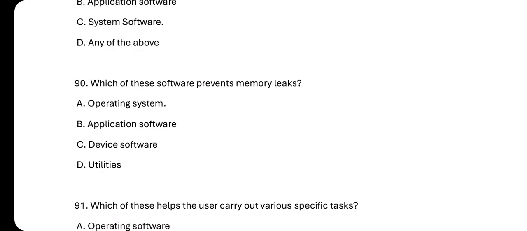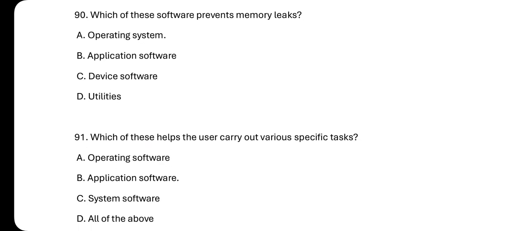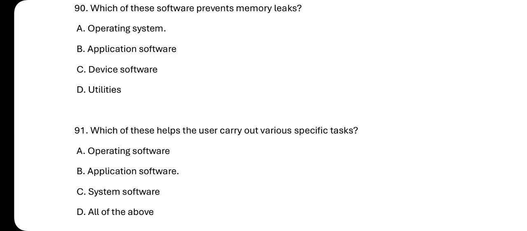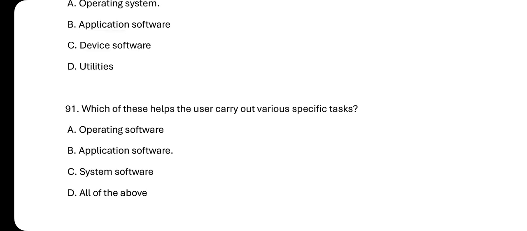System software. Number 90. Which of these software prevents memory leaks? So we have A, operating system, B, application software, C, system software, and then D is utilities. And then number 91.